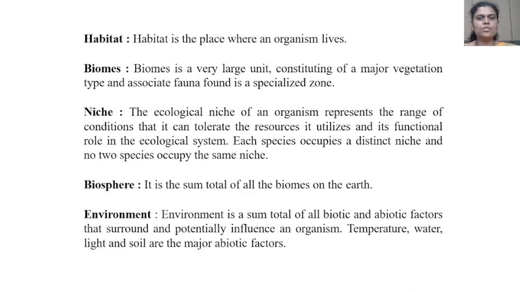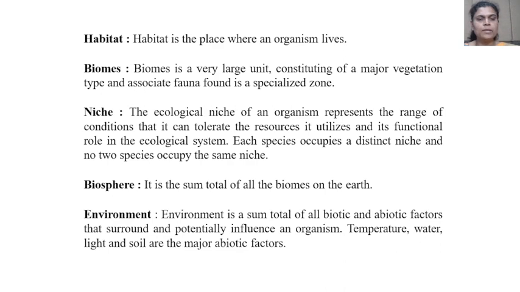The ecological niche of an organism represents the range of conditions that it can tolerate, the resources it utilizes, and its functional role in the ecological system. Each species occupies a distinct niche, and no two species occupy the same niche. Biosphere. It is the sum total of all biomes on the earth.